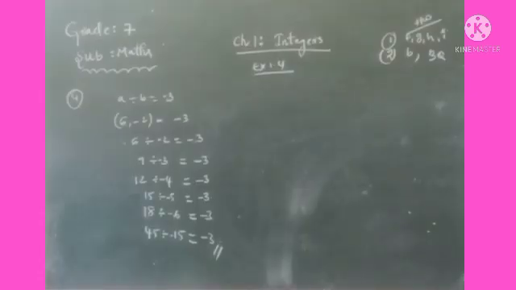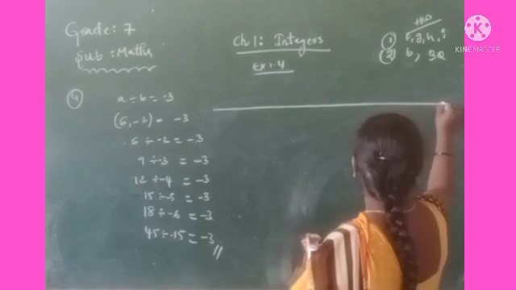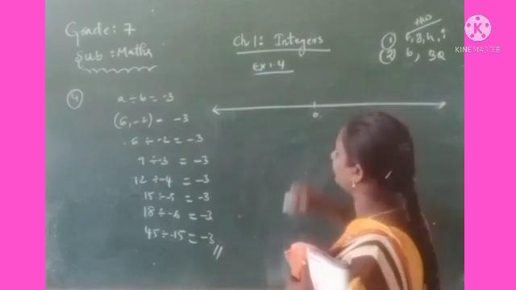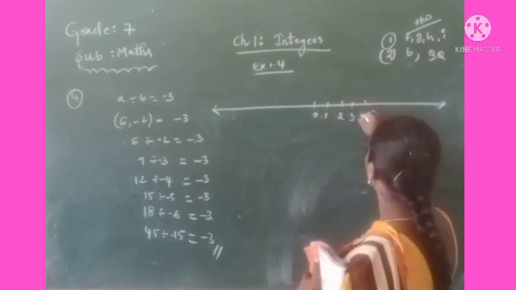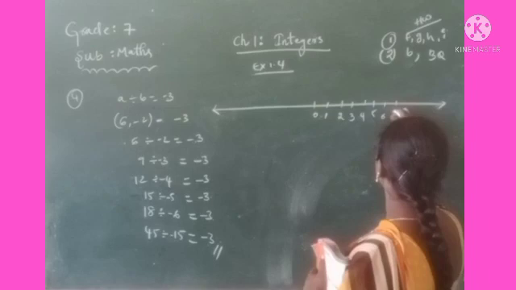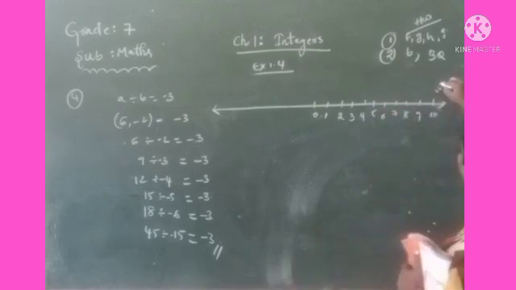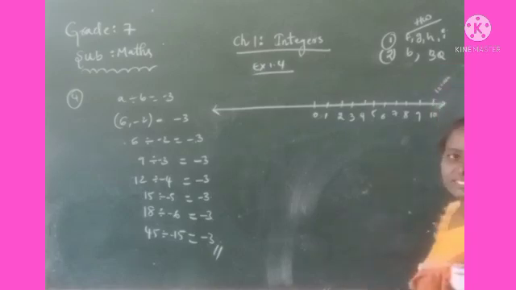First, children, we can show the temperature by using the number line. At 12 noon the temperature was 10 degrees Celsius, that is above the 0. Above the 0, we can show that 1, 2, 3, 4, 5, 6, 7, 8, 9, 10. So at exactly 12 noon, the temperature is 10 degrees Celsius.